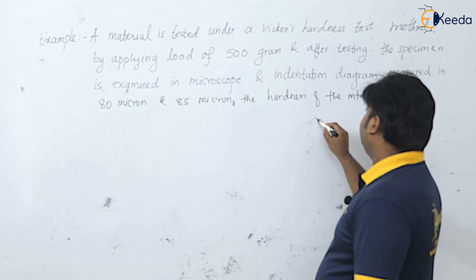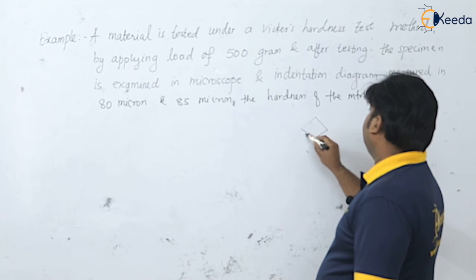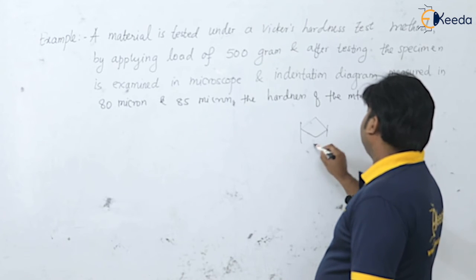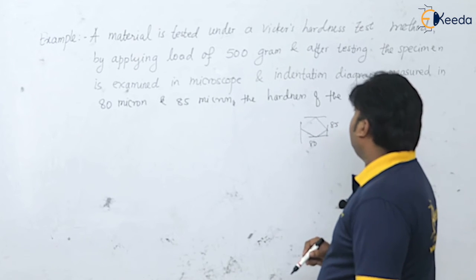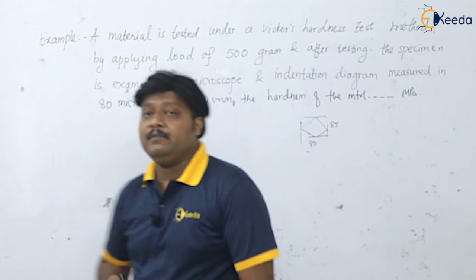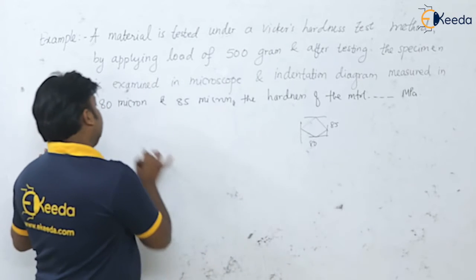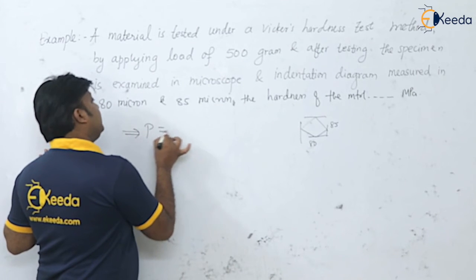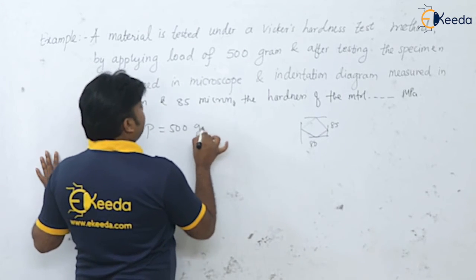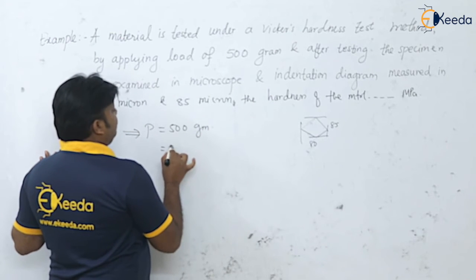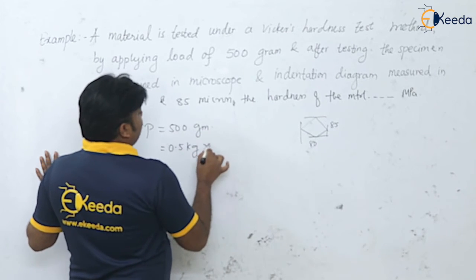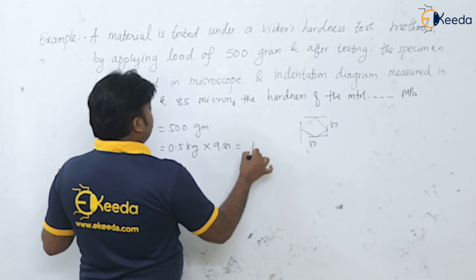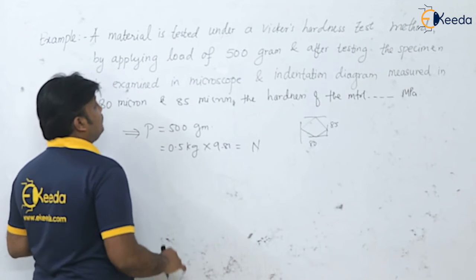Find the hardness of the material in megapascal. So see here, the load P is given in grams, that is 500 grams, isn't it? That is 0.5 kilograms into 9.81, it will be in newtons, isn't it?